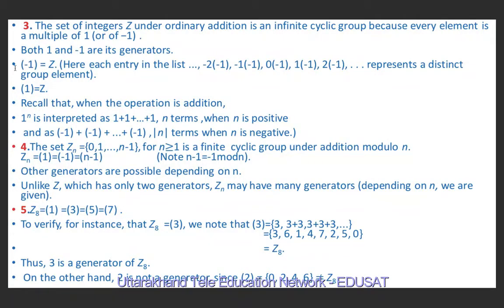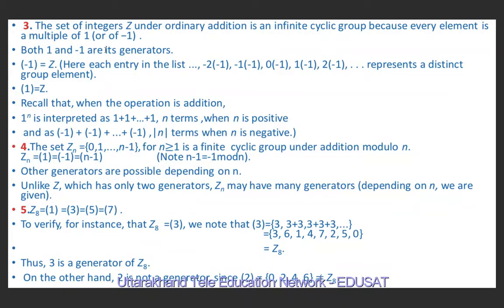In the cyclic group generated by minus 1, we observe that each entry in the list, minus 2 into minus 1, minus 1 into minus 1, 0 into minus 1, 1 into minus 1, 2 into minus 1, represents a distinct element of the set of integers, because it is nothing but 2, 1, 0, minus 1, minus 2, and so on. It is extending on both sides. So it is nothing but the set of integers. So we can write the cyclic group generated by minus 1 is Z, or Z is generated by both 1 and minus 1.